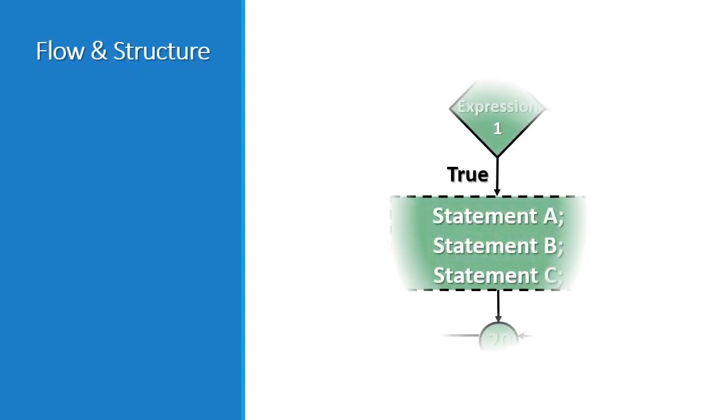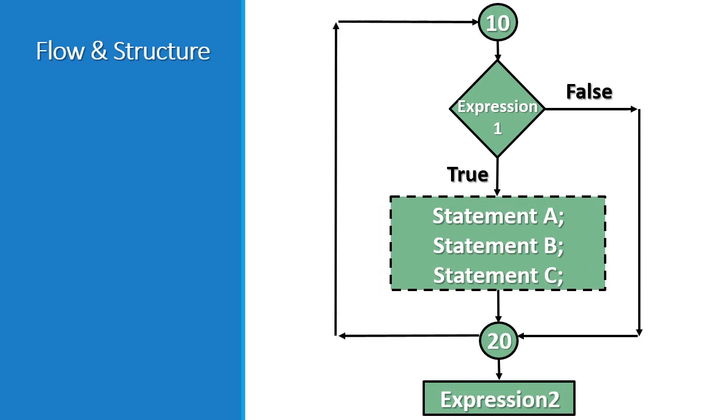Let's understand the flow and structure of the while loop statement. The while loop is the simplest looping structure. It is often used when the number of times the loop is to be executed is not known in advance but depends on a test condition. The while loop is also called an entry control loop statement. The test condition is evaluated first, and if the test condition is true, then the body of the loop is executed.